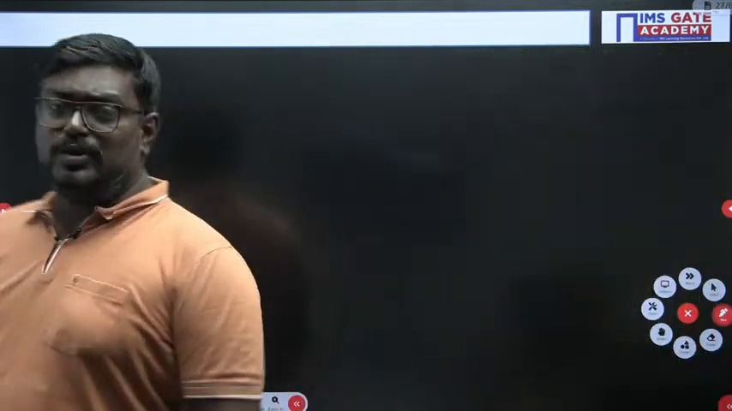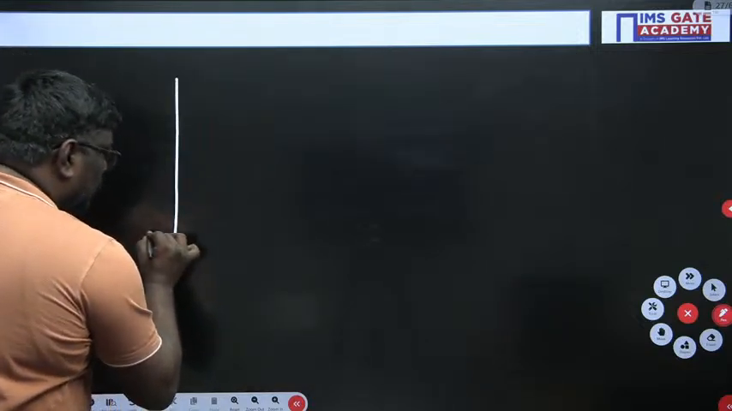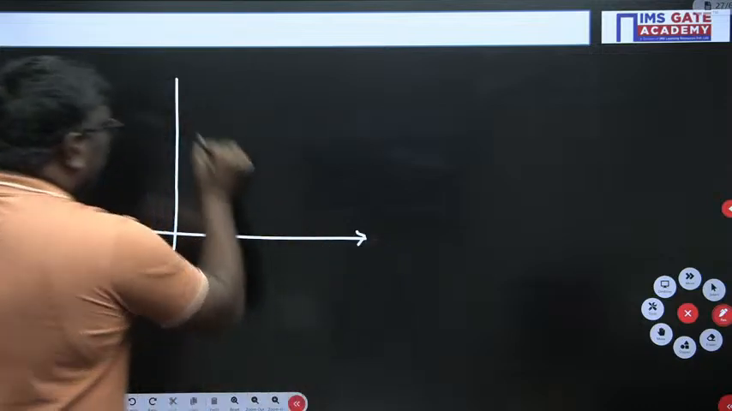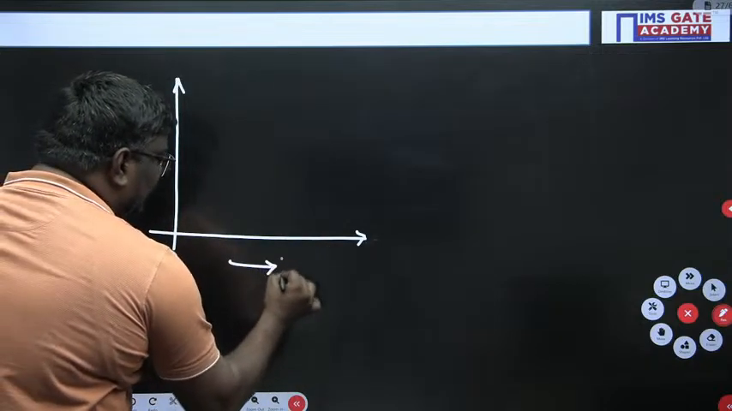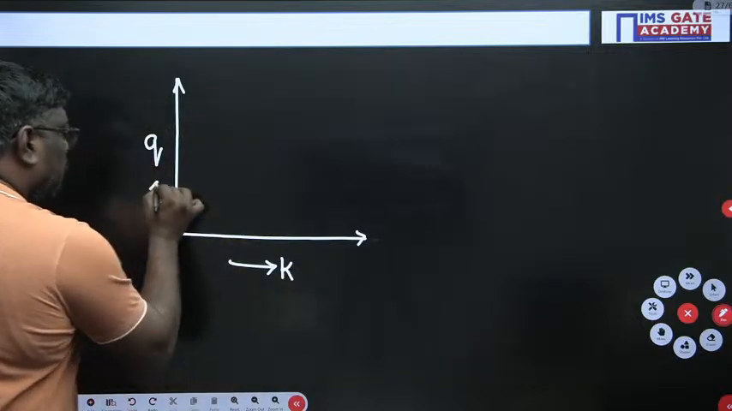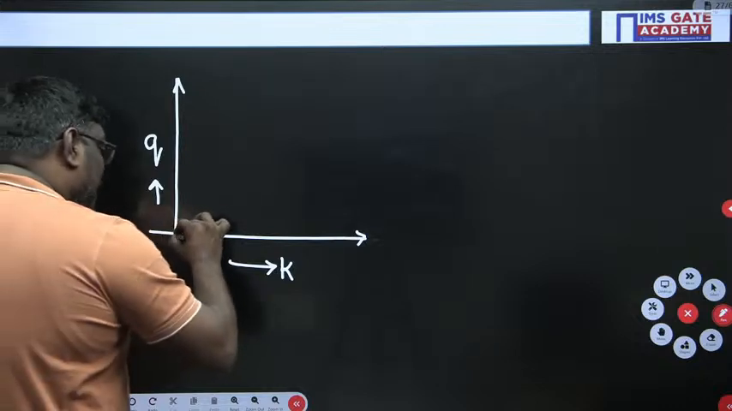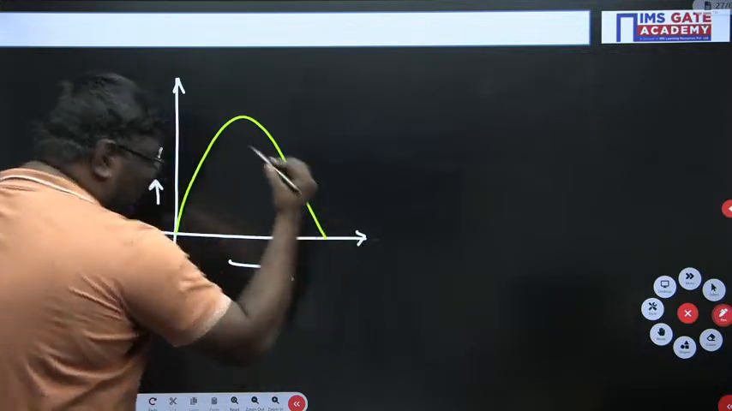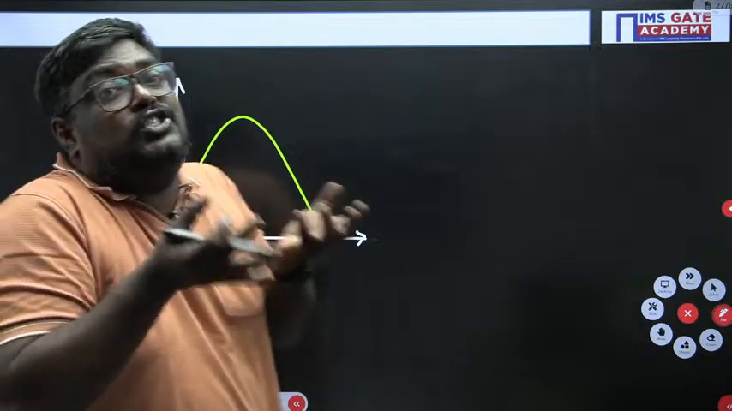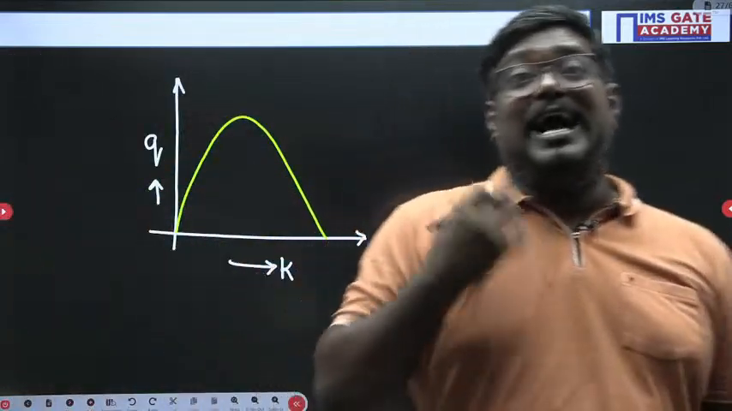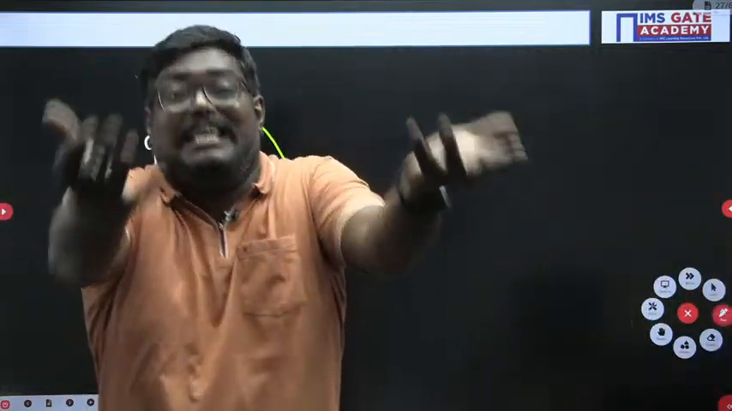Now, my dear students, if there is a graph drawn between flow and density, the graph between flow and density varies parabolically, which you all know. But they have asked you the concept of shock wave. Shock means what? Sudden change.